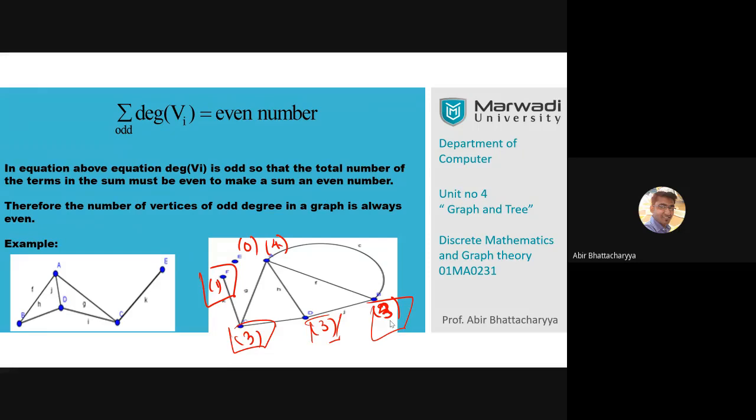This is the second theorem of graph theory. That proof is also important. Proof of the first theorem, proof of the second theorem of graph theory, both are very much important. That can appear in your exam.